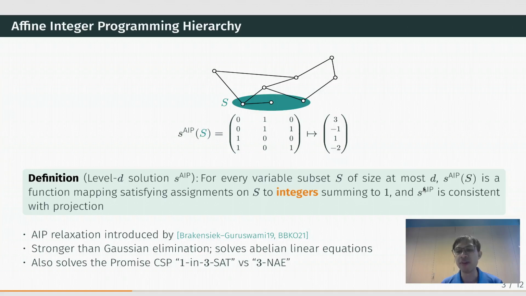We also have similar consistency constraints. The AIP relaxation was introduced by Brakensiek and Guruswami, and Bulín, Krokhin, and Opršal. This AIP relaxation is stronger than Gaussian elimination and can solve all abelian linear equations. But it can also solve certain promise CSPs that are not linear equations.